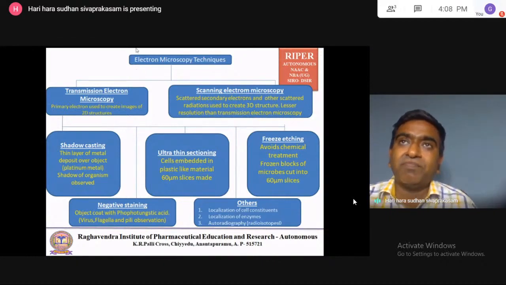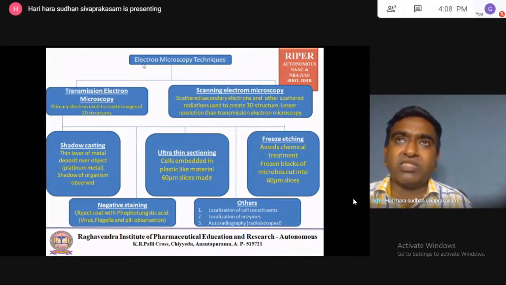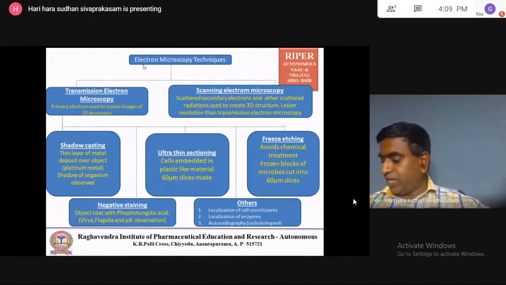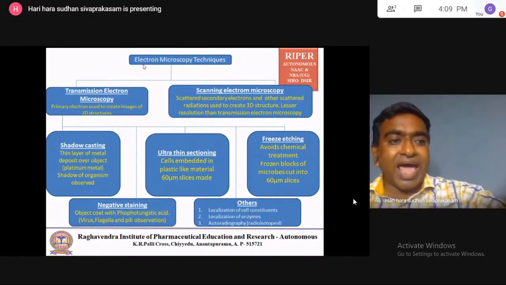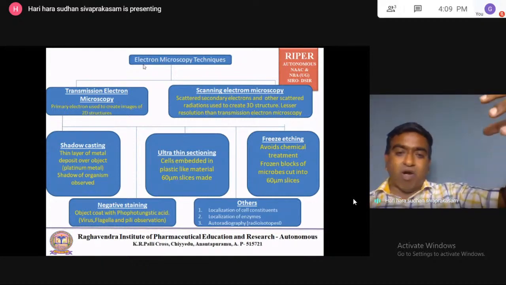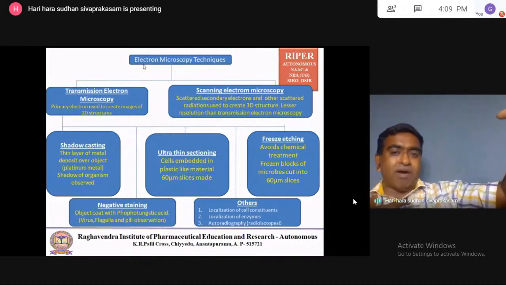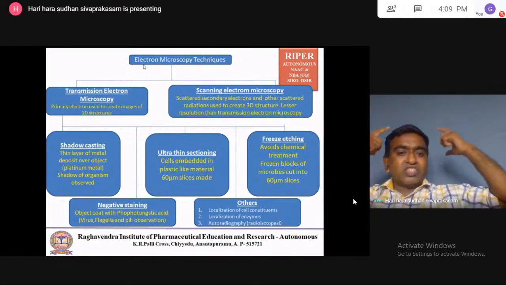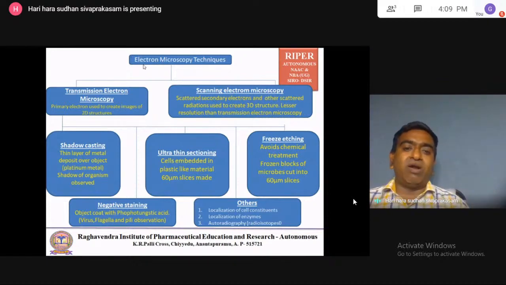For example, light is passing from one direction. I'm sitting here, and a light is passing on my face, on my body. So this light will have a shadow.